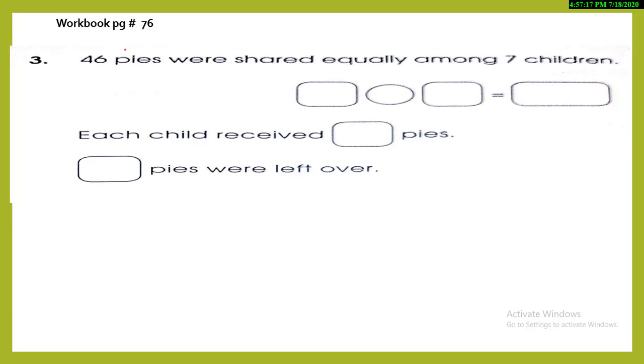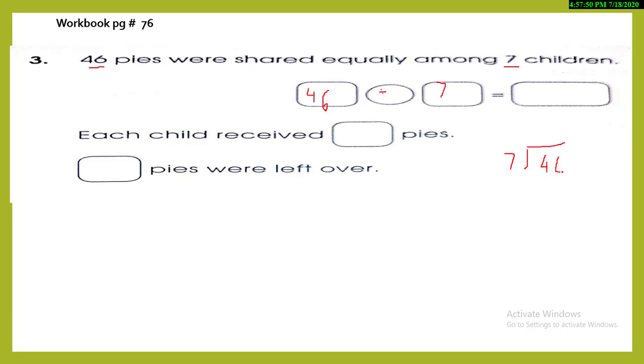46 pies were shared equally among 7 children. This is kind of a word problem, but you can see that 46 are the total number of the pies and there are 7 children that they divided it equally. So let's write it down first.